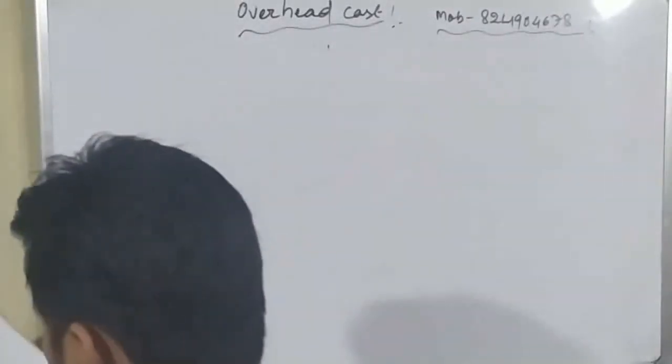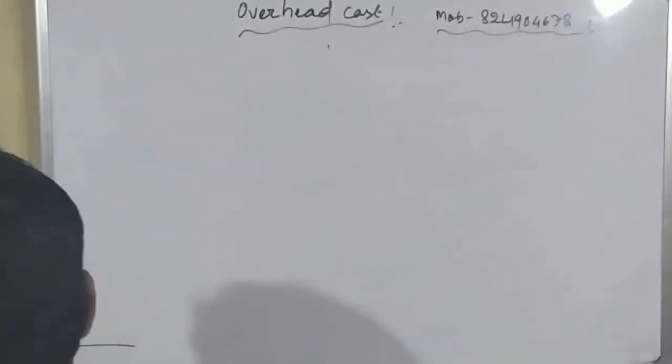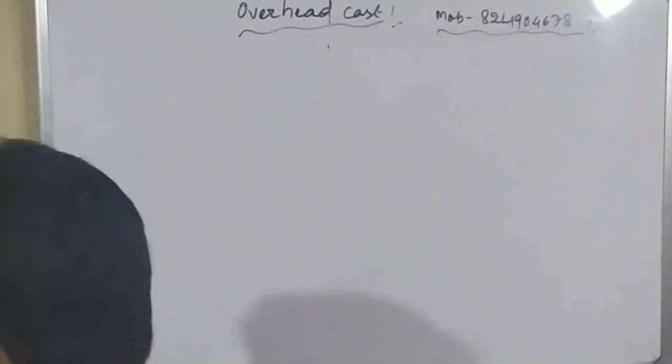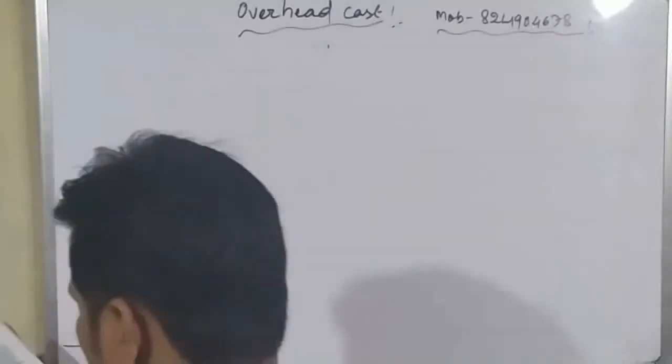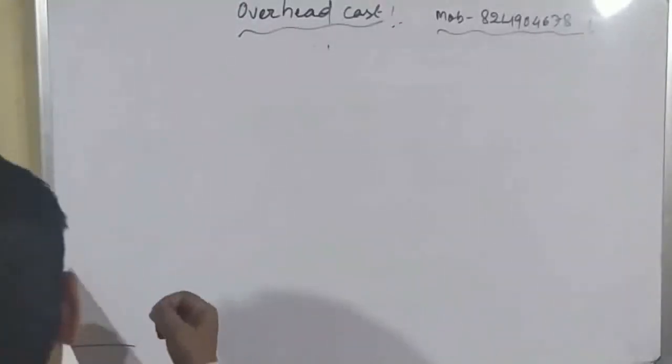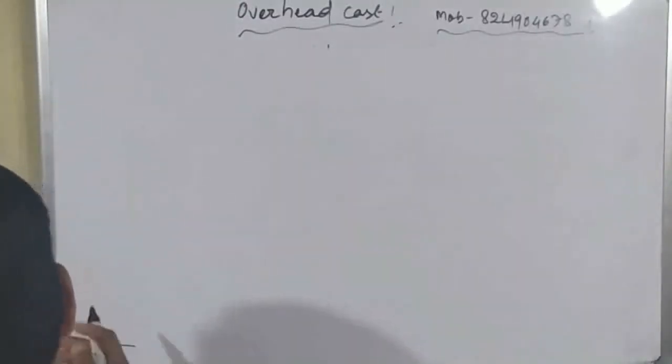So here is the question. It is given that a trader bought an article at 580 rupees and spent 120 on transportation. If he sells the article for 784, find the profit percentage. Simple things; we have already done this type of question in the examples. So we have our question 1.